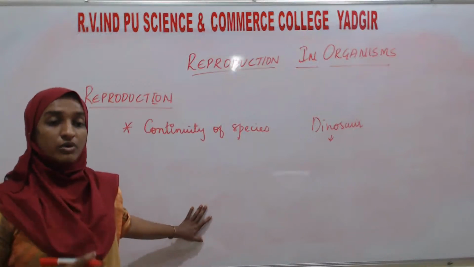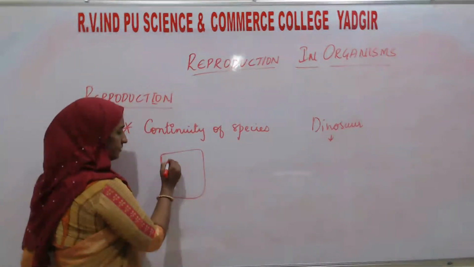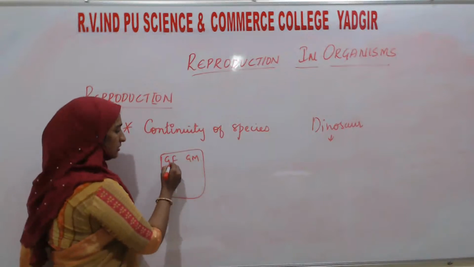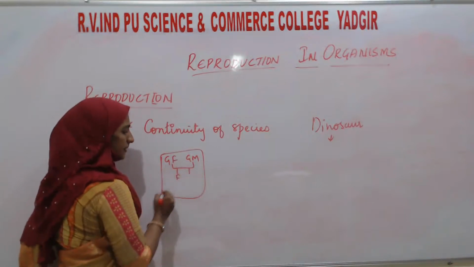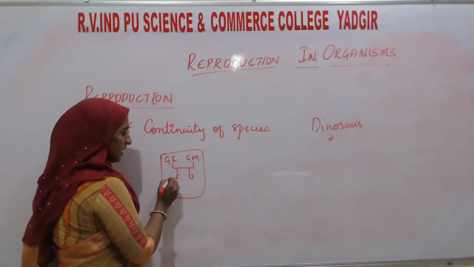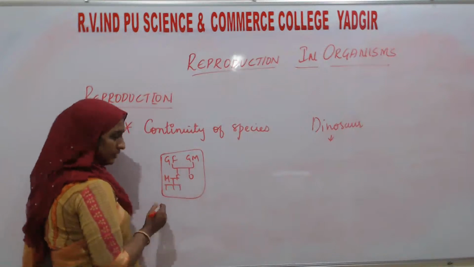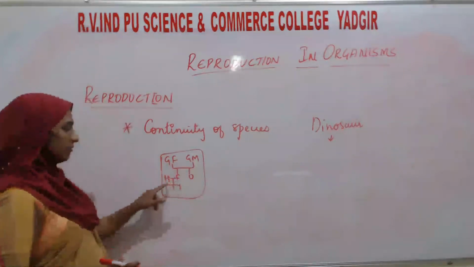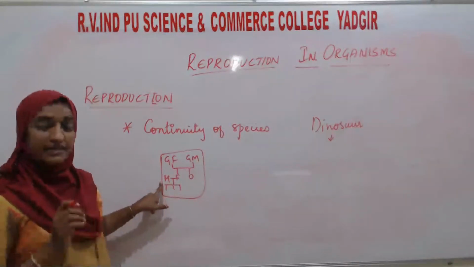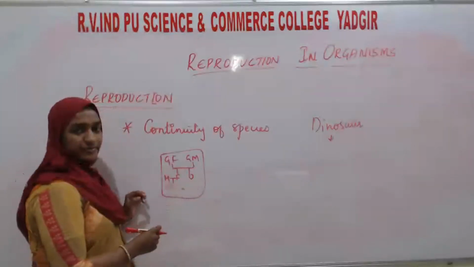For example, one more example we can take. See, one family is there. In the family we have a grandfather and grandmother, their children, the father, then the father's brother, that is the uncle. The father gets married to the mother and they have children. If the father or mother is infertile, meaning unable to produce children, then their family is going to stop.